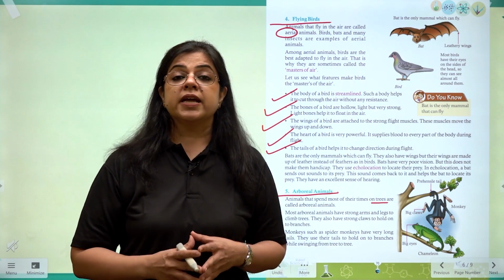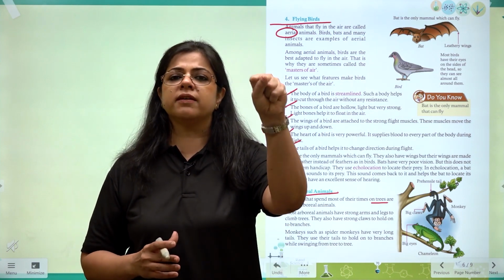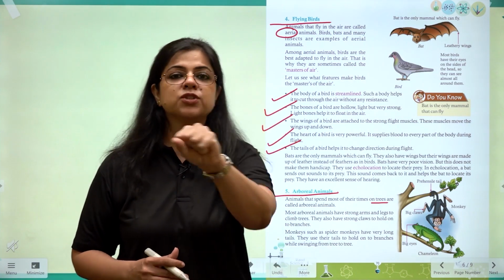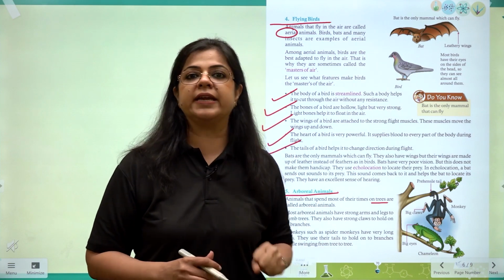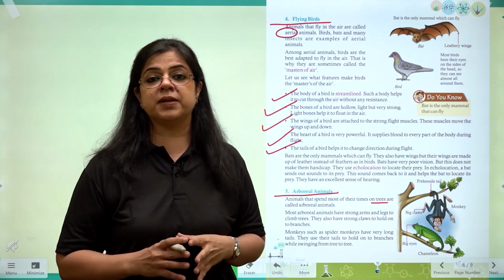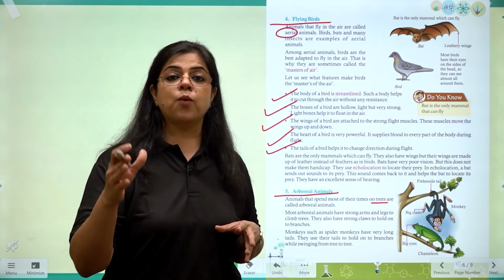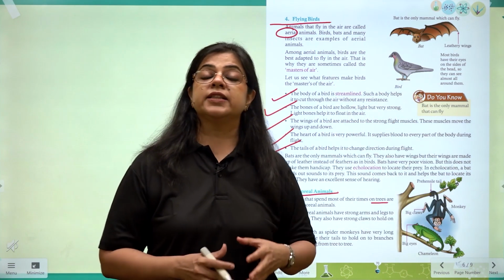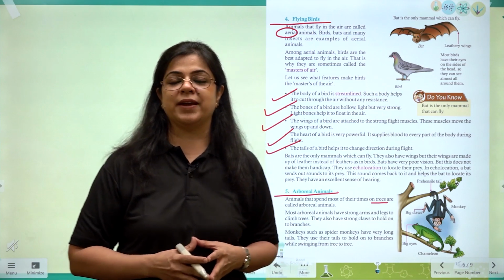Number one, of course, they will have a very strong grasping reflex, ताकि जब वो branch को पकड़े तो कस के पकड़े और गिरे नहीं. Then they will have very strong legs, very flexible legs, so that when they are jumping from one tree to another, they do not fall on the way.